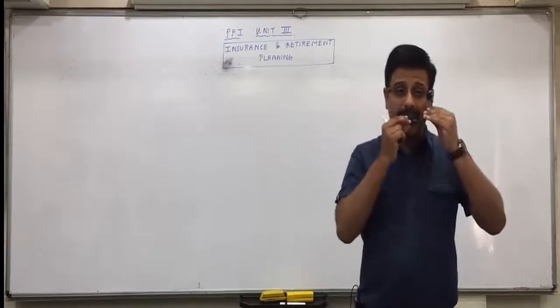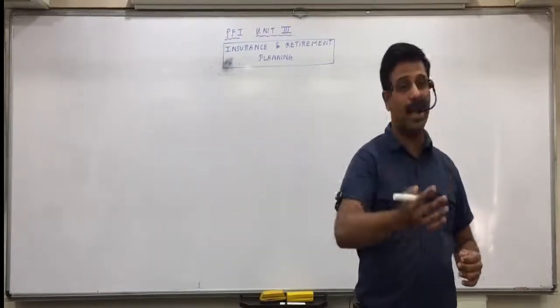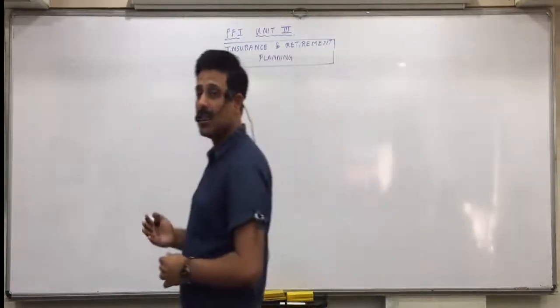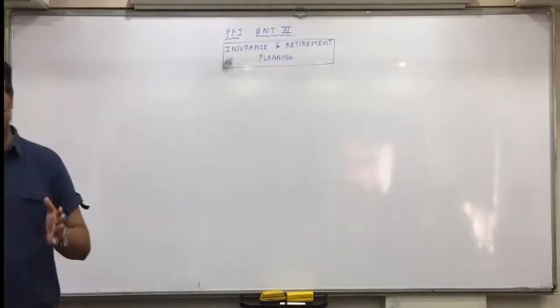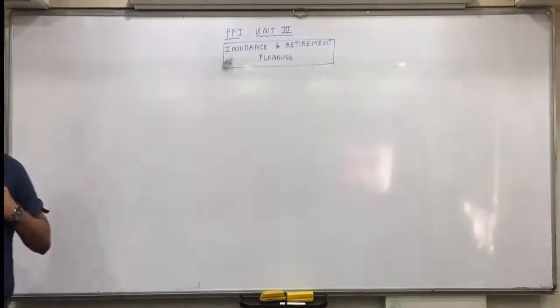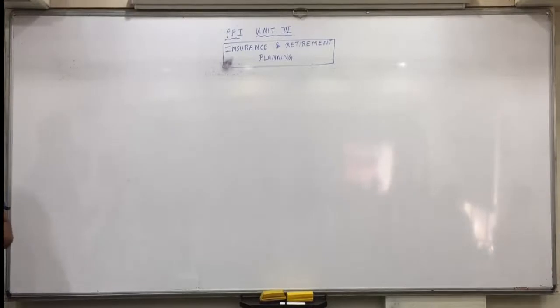So just a simple example I'll give you, like I also do retirement planning, that after 55, 65 I stop earning, then how to manage my remaining life so that I don't want to be dependent on my children. If they start earning, I don't want to ask money or beg money from them. I should have my sufficient savings to carry on my remaining part of the life. So how do I do the retirement planning?